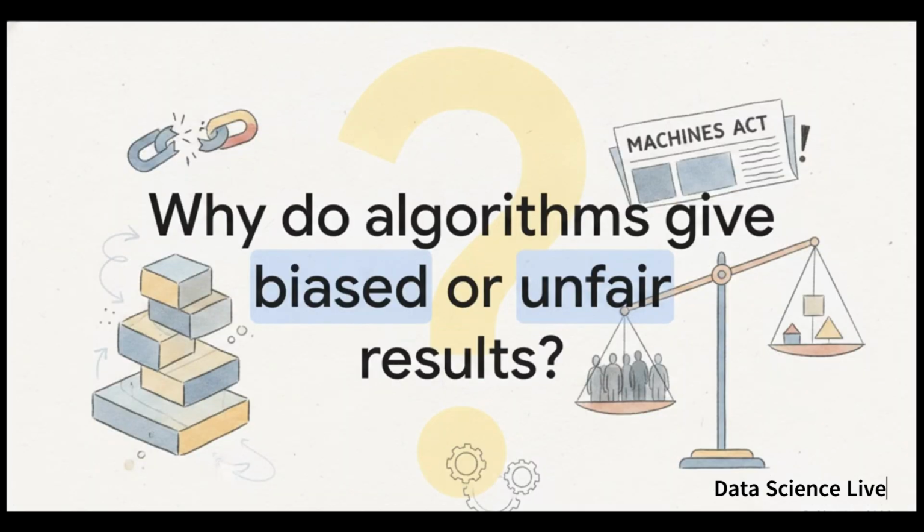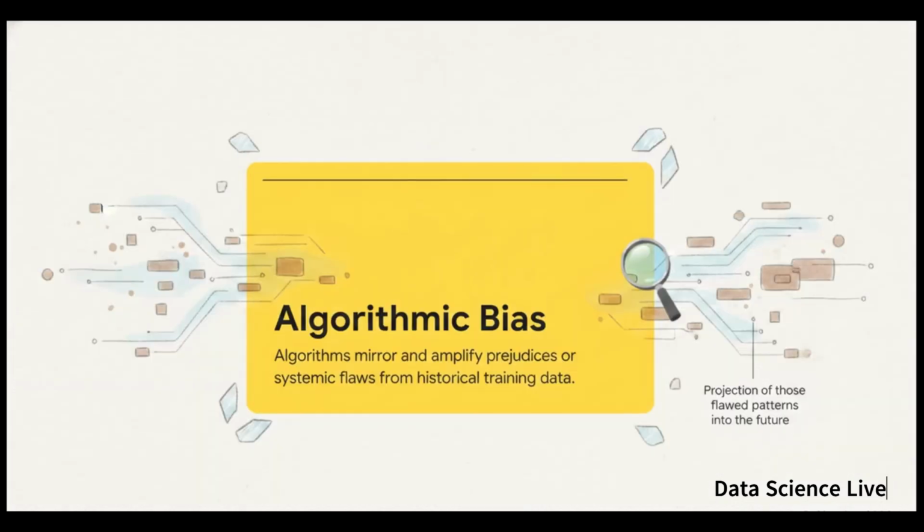Okay, but that brings up a really valid beginner question. If an algorithm is mathematically proven to be 95% accurate, why on earth do we constantly see headlines about machines acting unfairly or giving totally biased results? It all comes down to algorithmic bias. Look, algorithms don't have personal opinions. They don't hold prejudices. They are literally just mirrors.